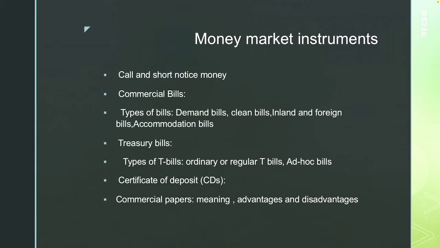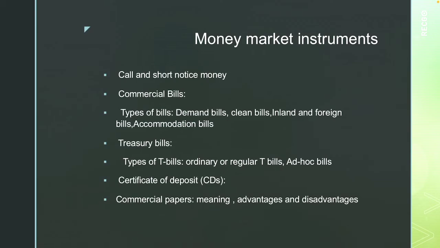The first thing is they are highly liquid, because the investor can sell the call money at any time, call it back at any time, and convert it into cash. Then the interest is highly volatile, that is, it is very variable.